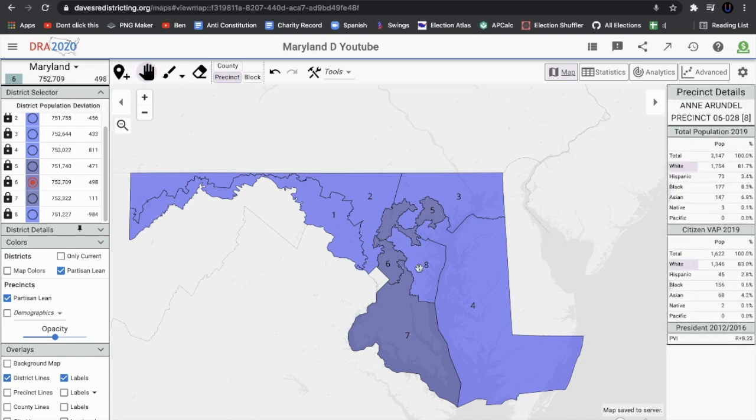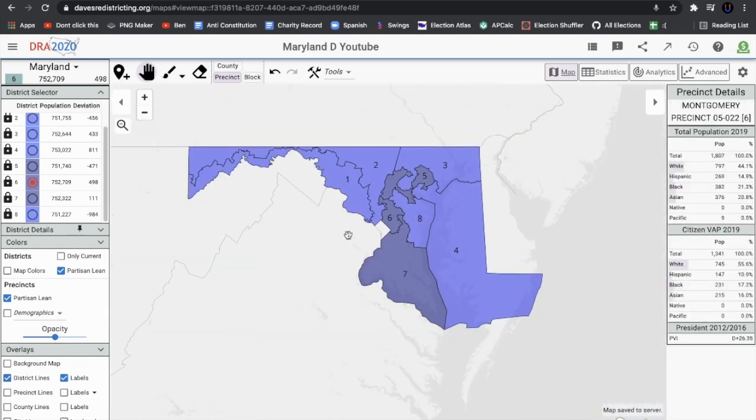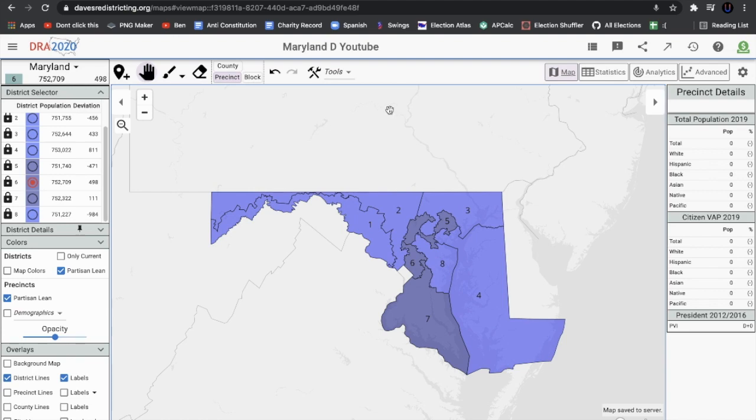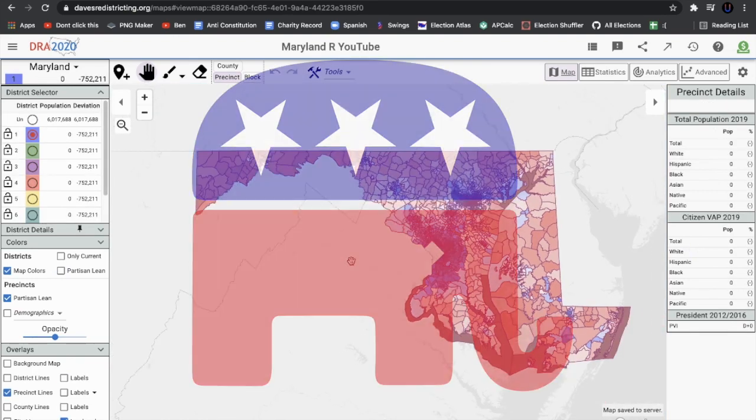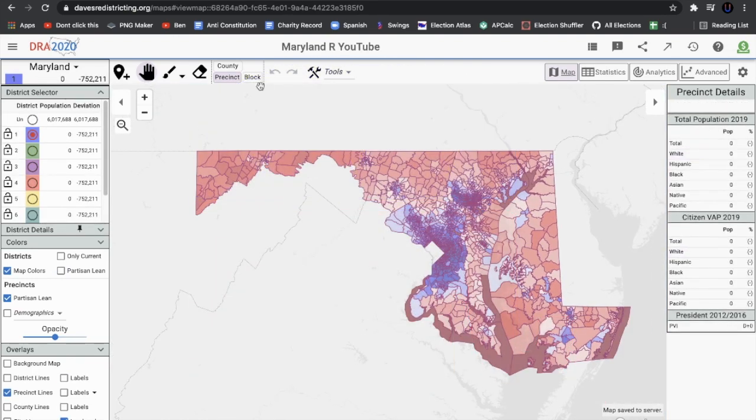At least the 5th district looks ridiculous. You have to zoom in to see it's contiguous. So I think that's going to be it for the Democratic gerrymander of Maryland. Now we're going to move on to the Republican gerrymander. We're going to get right into it. So you know what I did here, but we're going to do the opposite.